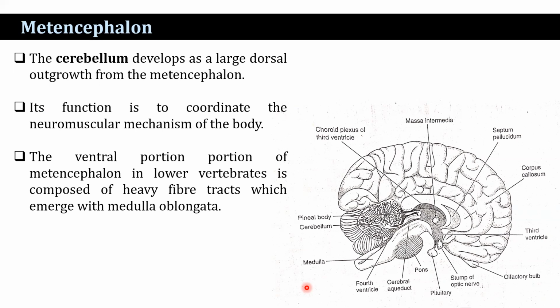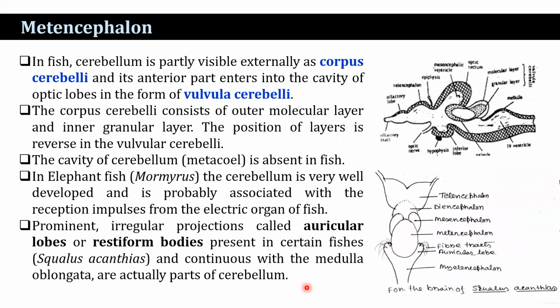In fish, the cerebellum is partly visible externally as the corpus cerebelli, and its anterior part enters into the cavity of the optic lobes, that is the valvula cerebelli. You see here, the valvula cerebelli.